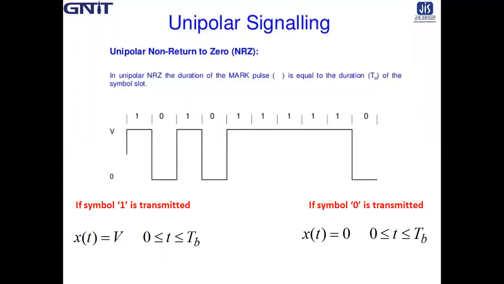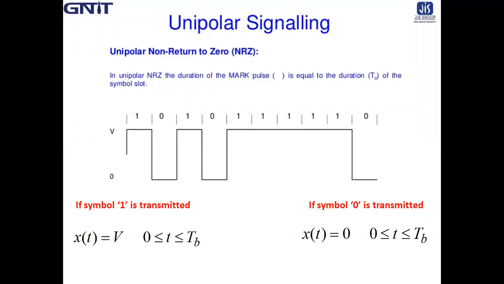To find out the bandwidth, we have to determine the power spectral density or the spectrum. From a time domain waveform, it is not possible to determine the bandwidth.